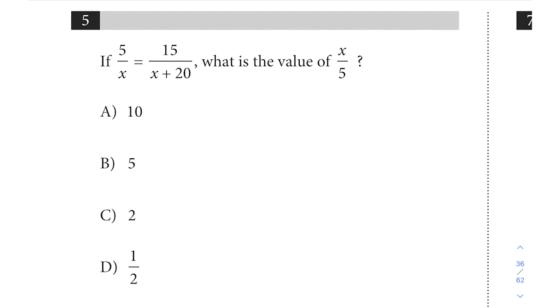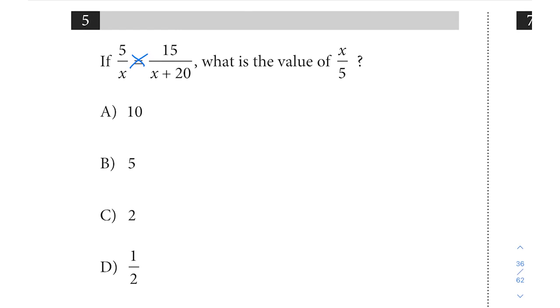So for question 5, they say if 5 over x equals 15 over x plus 20, what is the value of x over 5? And for this, we should approach this with our classic approach. Anytime we see two fractions set equal, we can cross multiply. So that should be something that we think of as an automatic response whenever we see that.